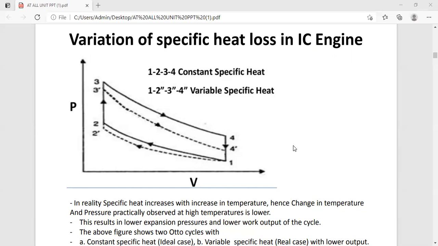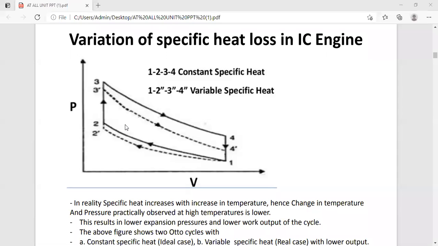So we are finding the effect of variation of specific heat in the case of the Otto cycle, which is represented by 1, 2, 3 and 4 over here. During the compression process, what is the value of gamma? Gamma is the reversible adiabatic index, and gamma is equal to Cp upon Cv. We have discussed this, and it is the ratio of the two specific heats.